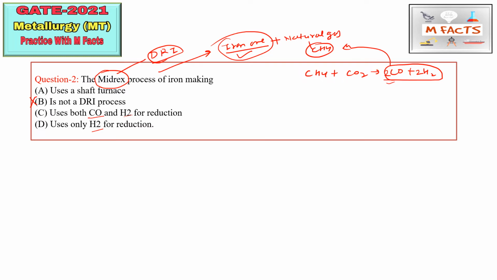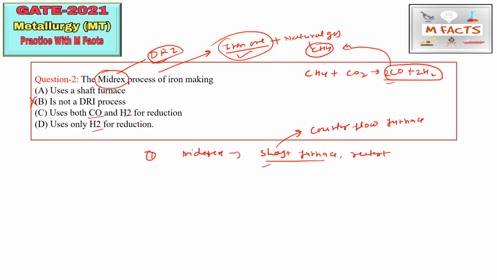So the second thing is that this Midrex process basically uses two types of furnace, that is the shaft furnace and the other is the retort furnace. Okay, so the retort kind of furnace or shaft furnace is used. That is also basically counter flow furnaces. Okay, so this is the point which you should remember for the Midrex process. This is basically an overview of this Midrex process, and in this process we basically use lump ore or pellets. So iron in the form of lumps or pellets is used during this process.